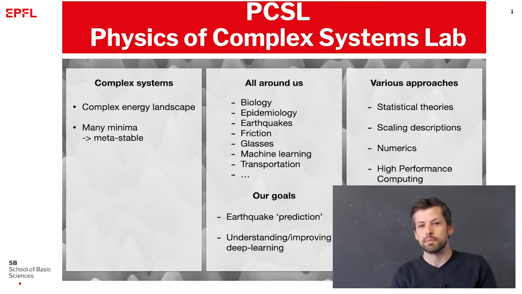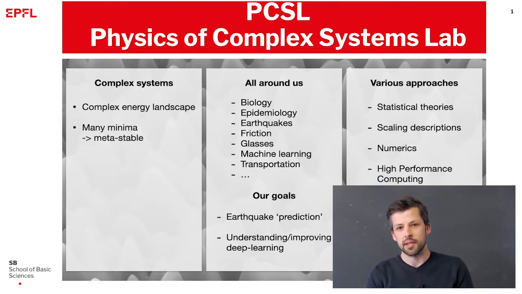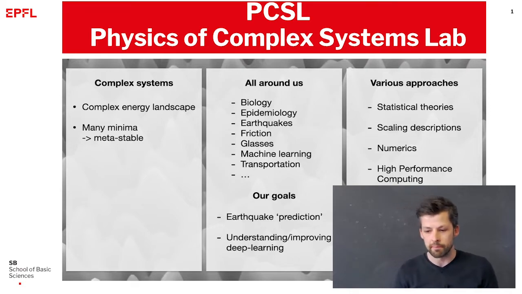From a physics perspective, a complex system is a system with a complex energy landscape that has many local minima. And so as such, by nature, it is metastable. And so these systems we observe all around us. They occur, for instance, in biology, epidemiology, earthquakes, friction, glasses, transportation systems, but also in deep learning.